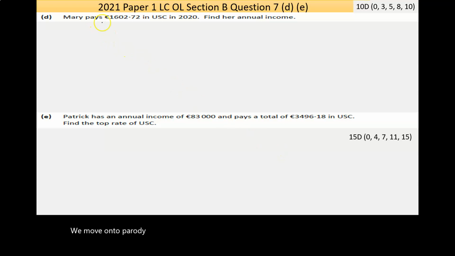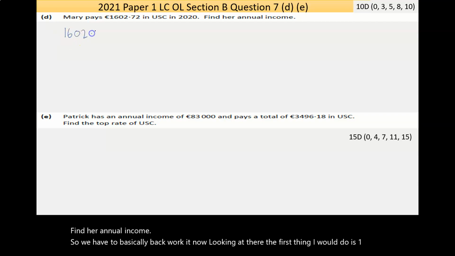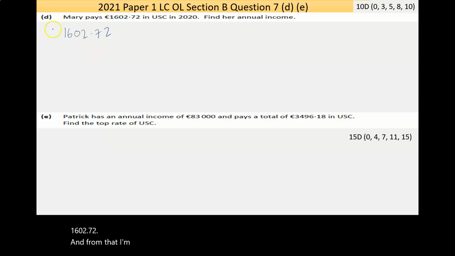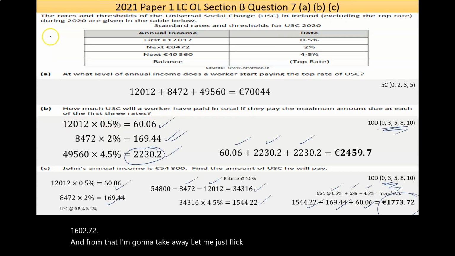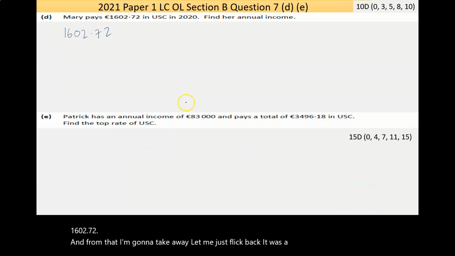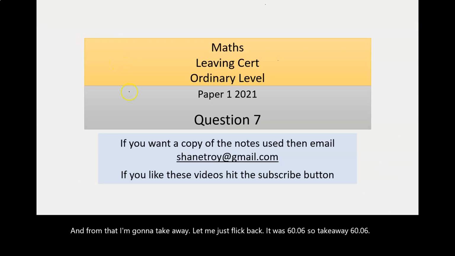Okay, so it says Mary pays this amount of money in USC in 2020. Find her annual income. So we have to basically backwork it. Now, looking at it there, the first thing I would do is take the 1602.72. And from that, I'm going to take away, let me just flick back, it was 60.06. So take away 60.06 and then take away from that 169.44.